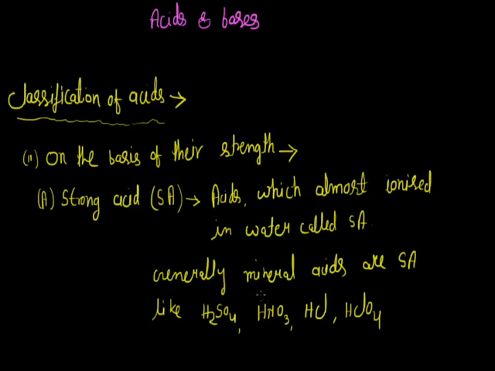But it's not compulsory that all mineral acids are strong acids. If we take the example of phosphoric acid, H3PO4, and carbonic acid, H2CO3, these two acids, although mineral acids, follow the criteria of weak acids. So we can say that generally mineral acids are strong acids, but all mineral acids are not strong acids. Now we are discussing the criteria for how we can say that an acid is strong or weak.